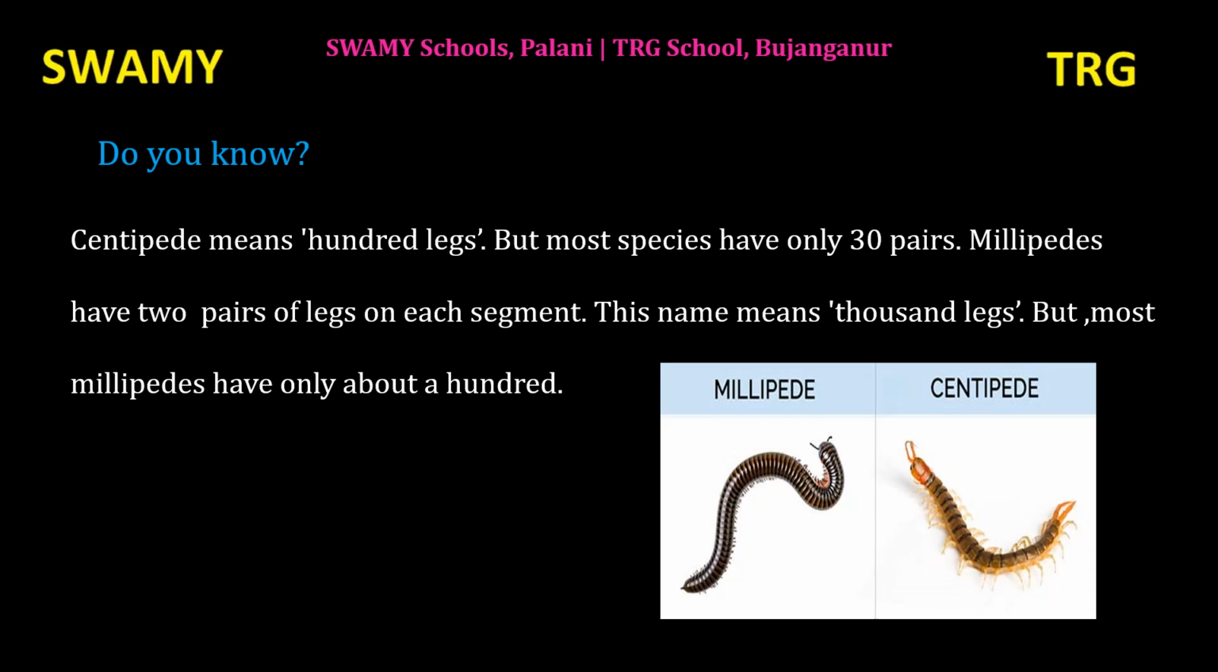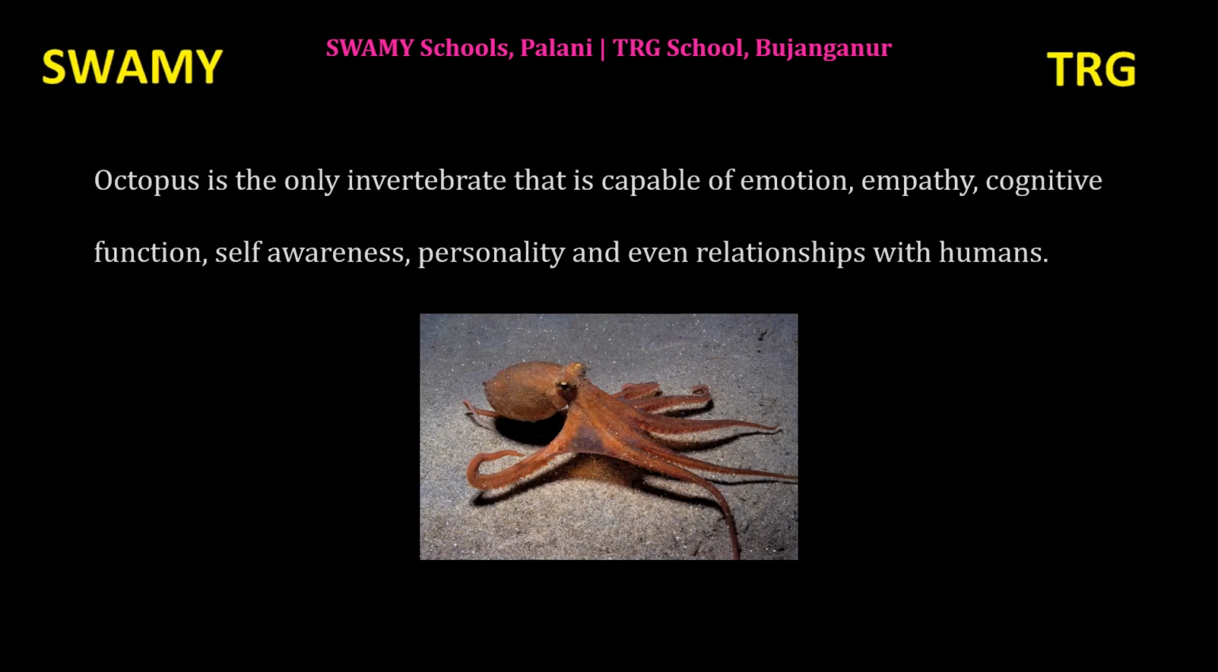Then millipedes in Tamil, மரவட்டை, have 2 pairs of legs on each segment. ஒவ்வொரு segmentலையும் 2 pairs of legs இருக்கும். The meaning of the name millipede is 1000 legs. But most millipedes have only about 100. ஆனால் பெரும்பாலான millipedesக்கு 100 legs தான் இருக்கும்.